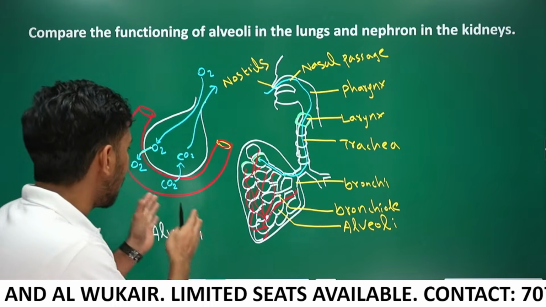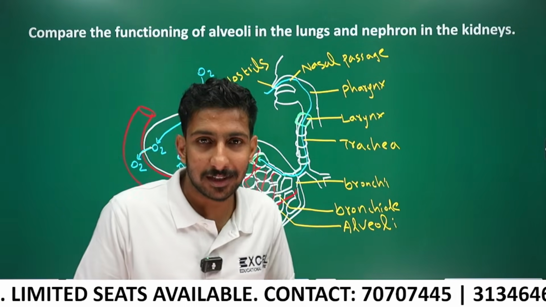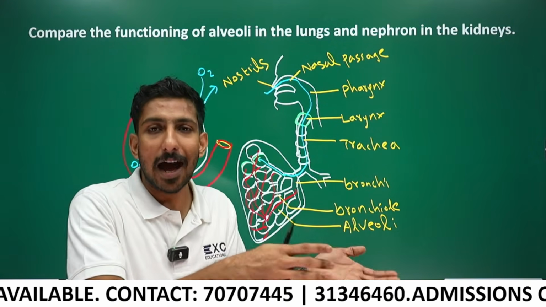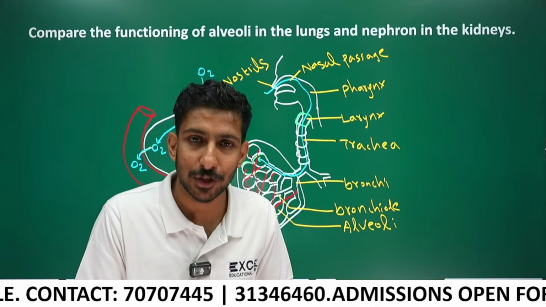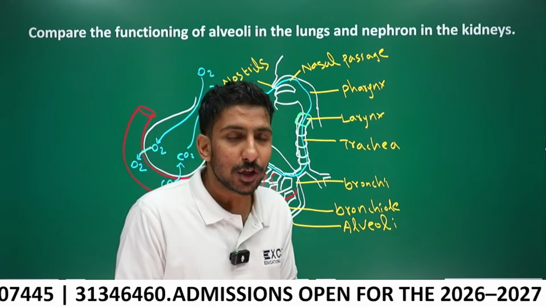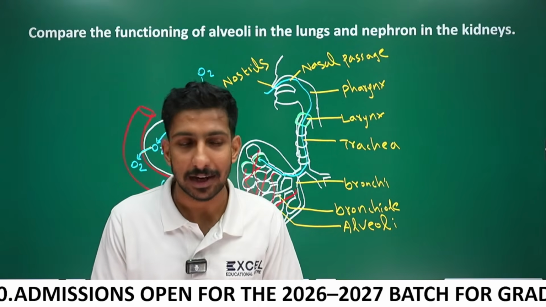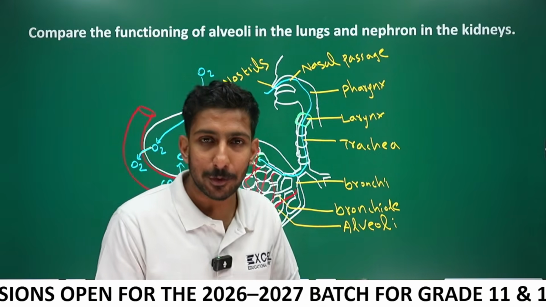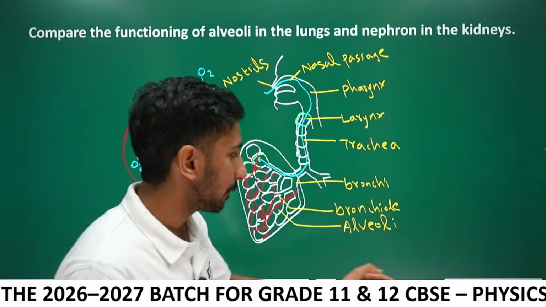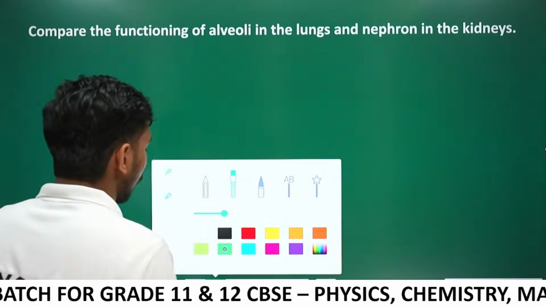And the blood is filtered. What kind of filtration? Filtration of urea? No, it's a filtration of carbon dioxide from blood. Understood? The blood is oxygenated. But in the kidney, urea or nitrogenous wastes are removed and the blood is purified. In the lungs also there is a kind of blood purification, but in the aspect of gases. Okay, come on, let's compare alveoli and nephron.